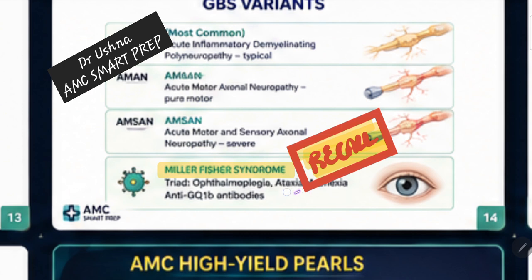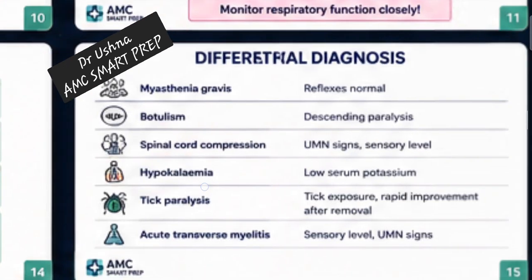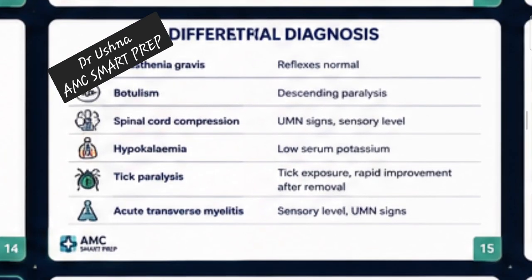The patient is going to have ataxia, which is normally not a part of GBS. So areflexia along with ataxia and ophthalmoplegia. When you see this combination, think of Miller-Fisher syndrome. And they ask about the antibody, so remember this antibody as well. Anti-GQ1B antibody is very particular for Miller-Fisher syndrome. So these are the variants. Now in the options, the most important thing, if they are asking for the diagnosis, we become confused with a differential diagnosis.